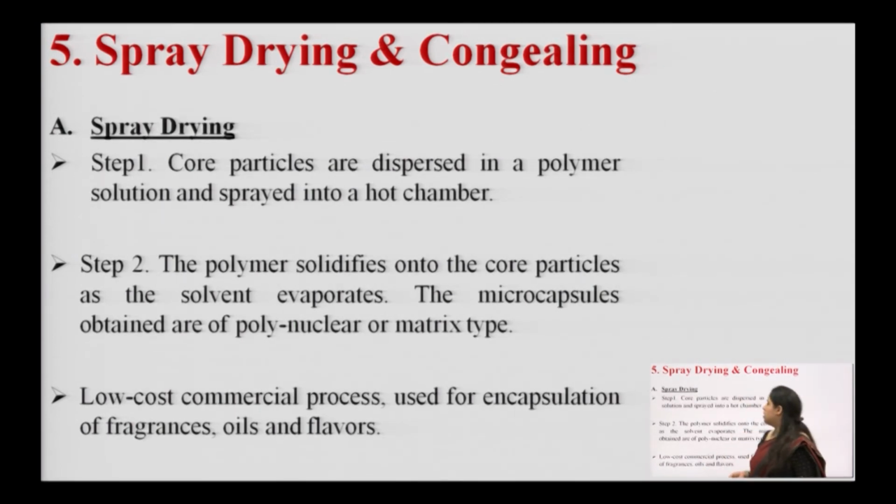This technique involves core particles dispersed in a polymer solution and sprayed into a hot chamber, right. So, these solutions are sprayed into a hot chamber or a tank.